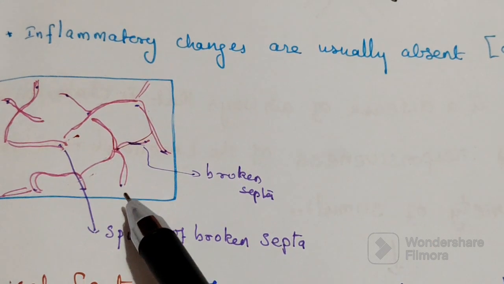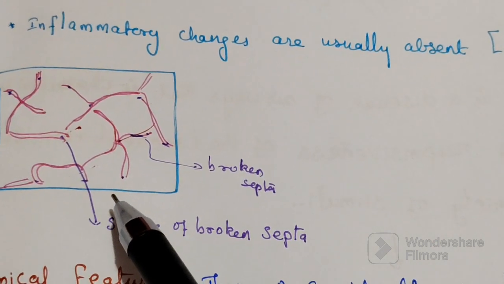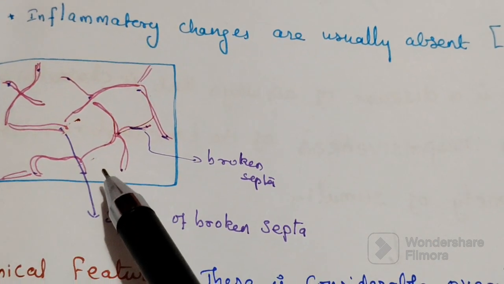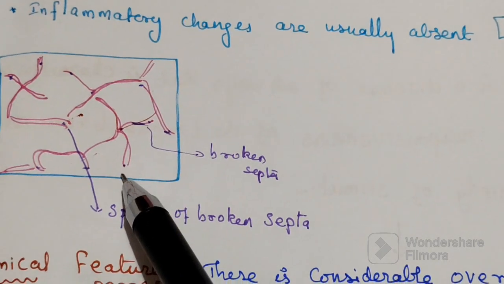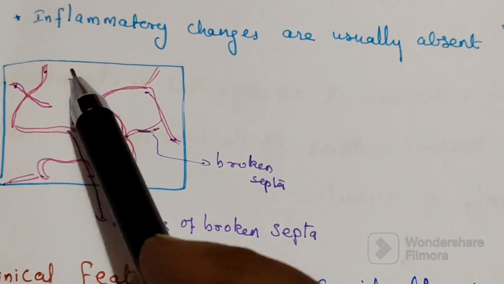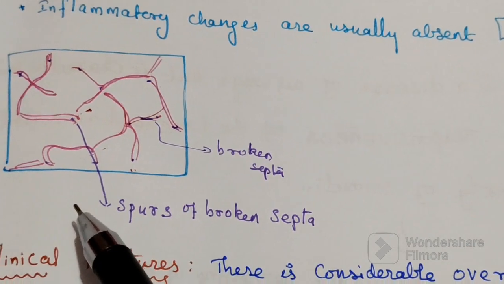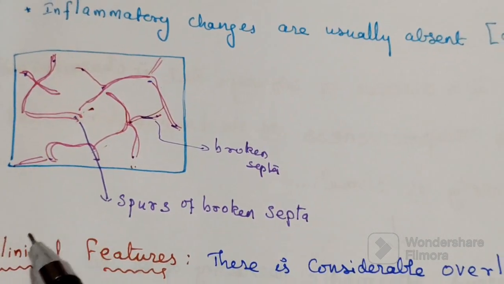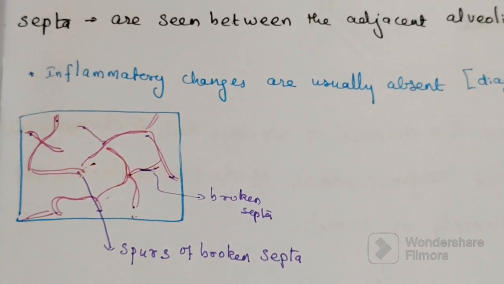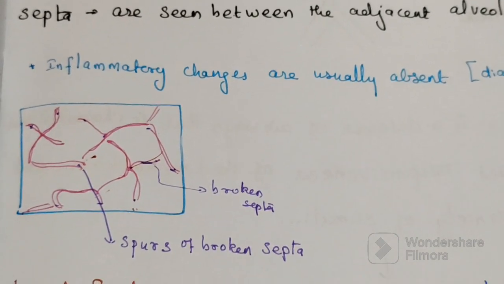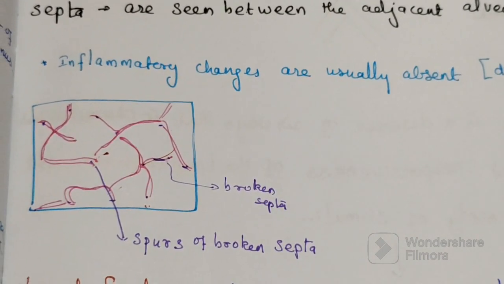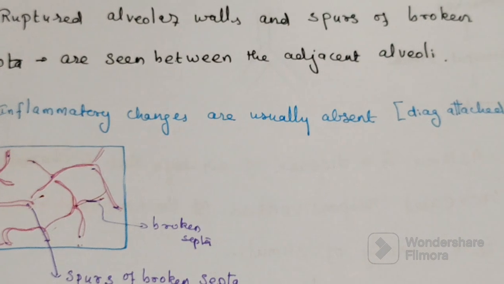They are fused with each other, so fusion is there. You can see the broken septa. Microscopically, they are distended, dilated, the walls stretched, and thin broken septa are seen.